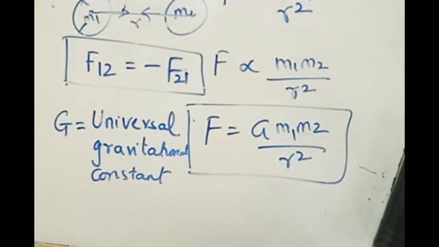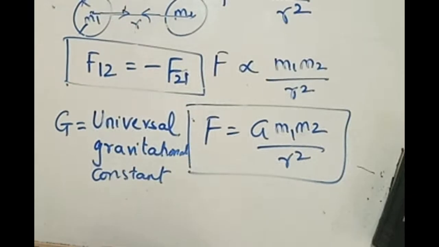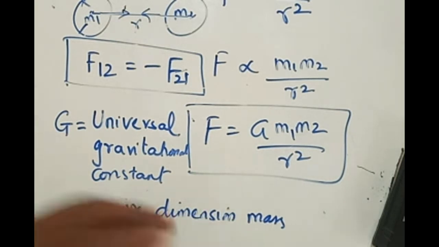This is the only physical parameter with negative dimensions of mass. I told you earlier. Anybody remember the dimensional formula of capital G?